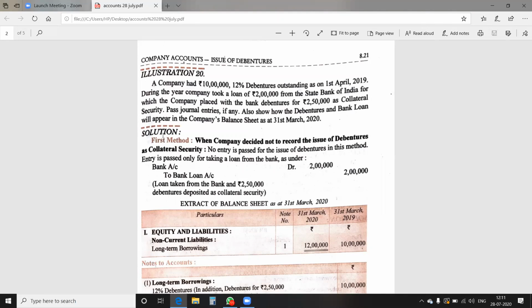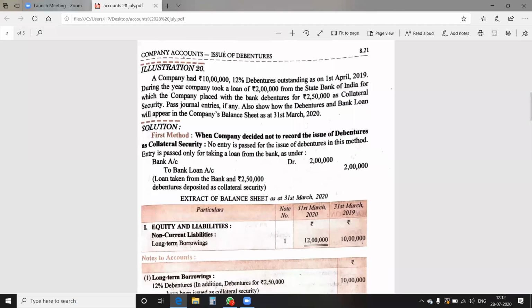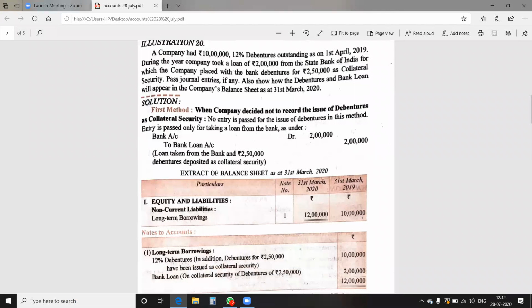I'm reading again, a company had 10 lakh 12% outstanding debenture on 1st April 2019. During the year, company took a loan of rupees 2 lakh from the State Bank of India, for which the company placed with the bank debentures of 2,50,000 as collateral security. Pass necessary journal entry and show how the debenture and bank loan will appear in the company's balance sheet as at 31st March 2020.